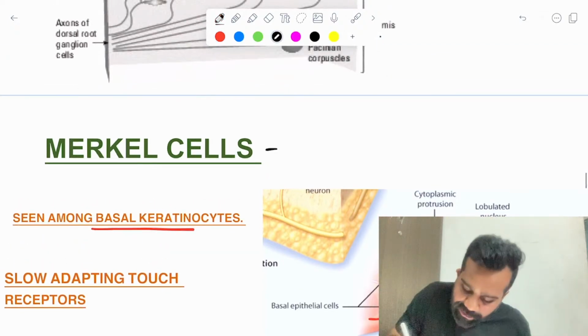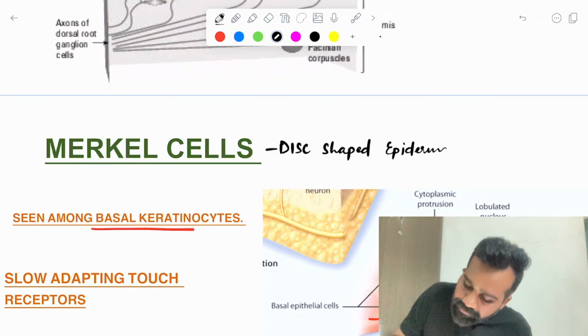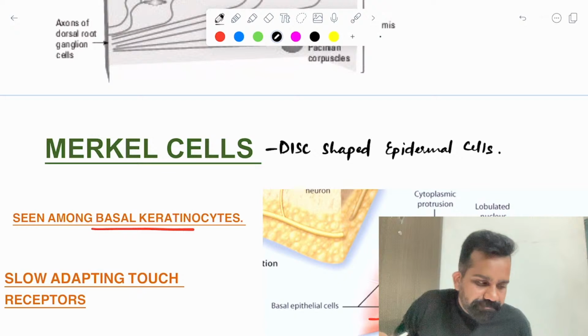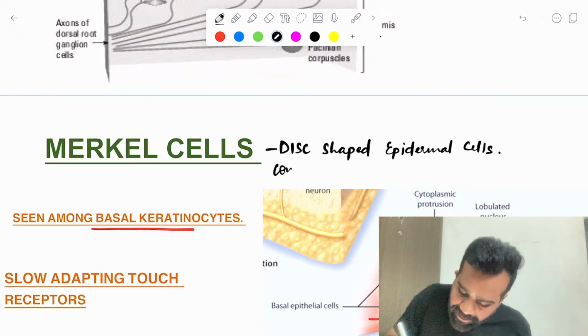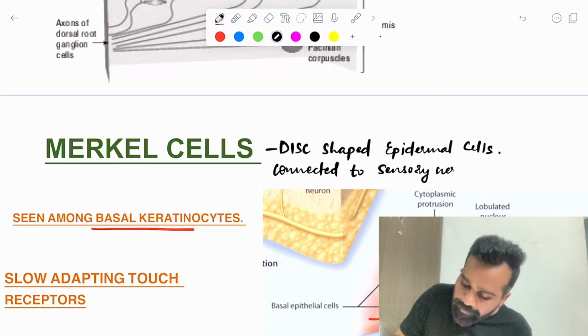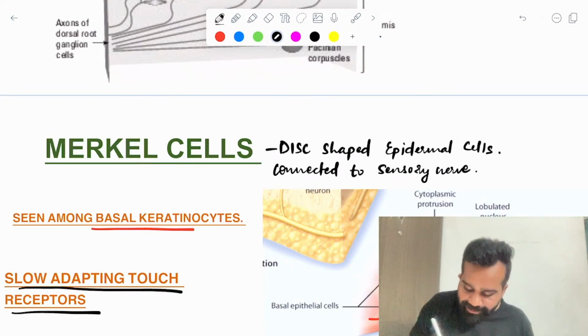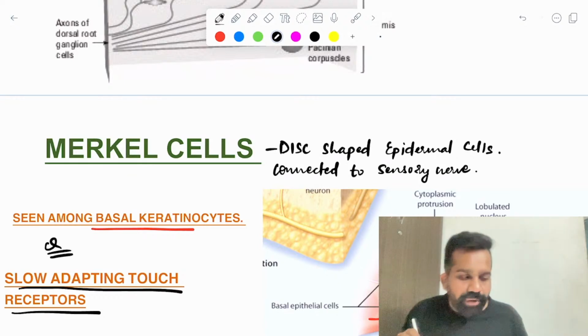So it is a disc-shaped epidermal cell which is connected to a sensory nerve. What you have to remember is it is a slow adapting touch receptor.